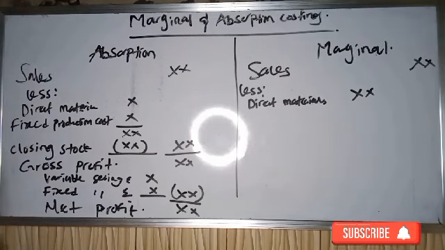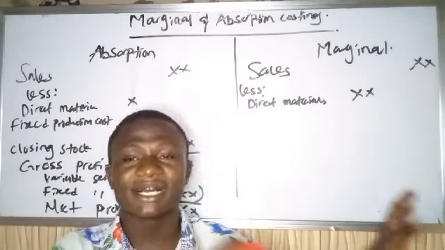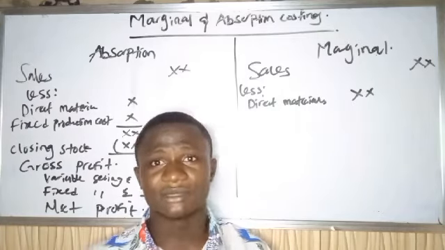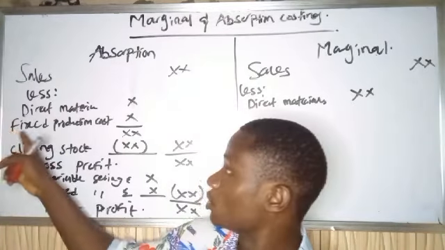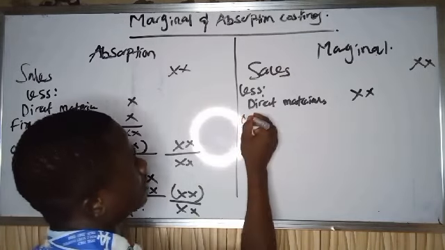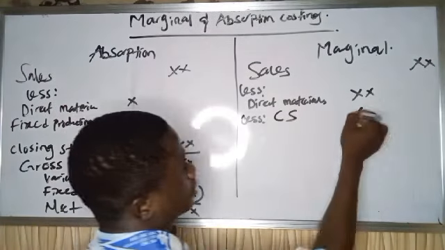So you can say that the absorption costing is related to whatever you've learned in financial accounting. But under marginal costing, that is where you need to pay attention. That is where you need to do some exclusive job. And don't forget that you are not going to include your fixed cost of production. So from here I'm going to less my closing stock, CS.